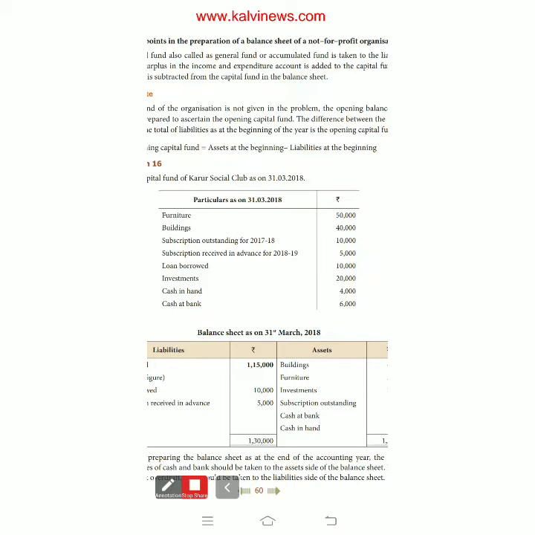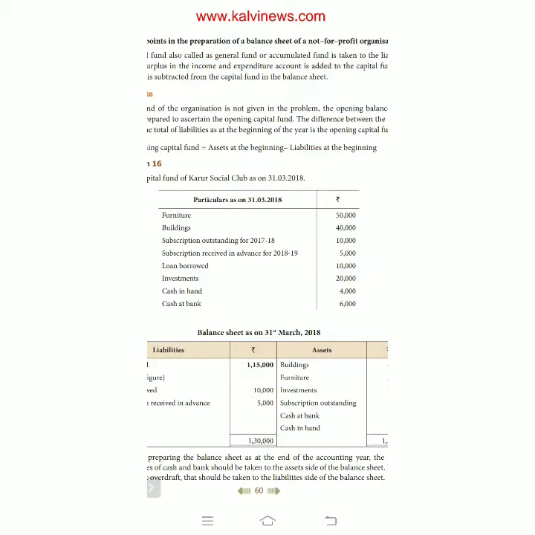Loan borrowed, loan or advance, these are liabilities only. So 10,000 is a liability. Investment 20,000 is an asset. Cash in hand 4,000, cash at bank 6,000. I hope you can easily identify the assets as well as liabilities. Furniture, asset.